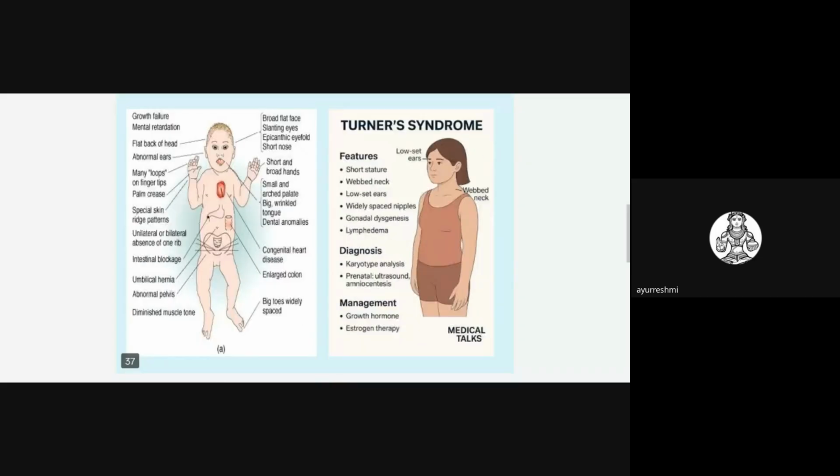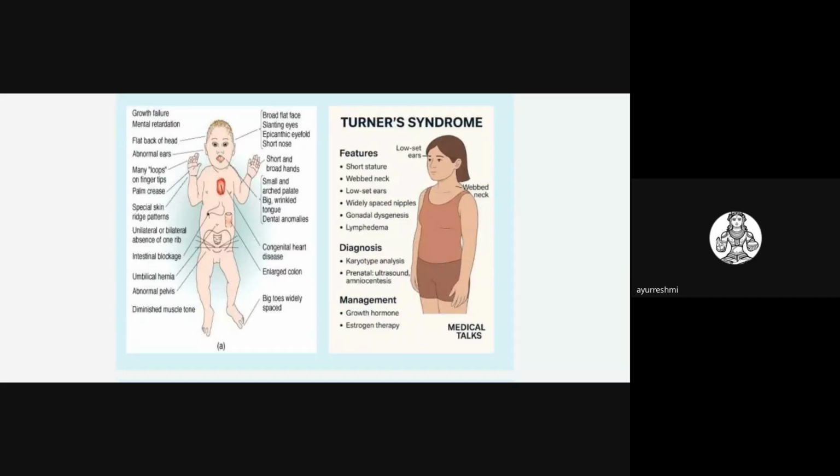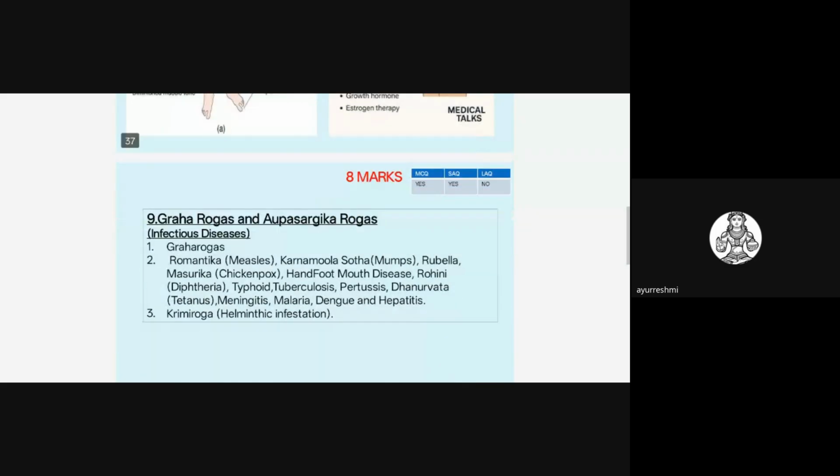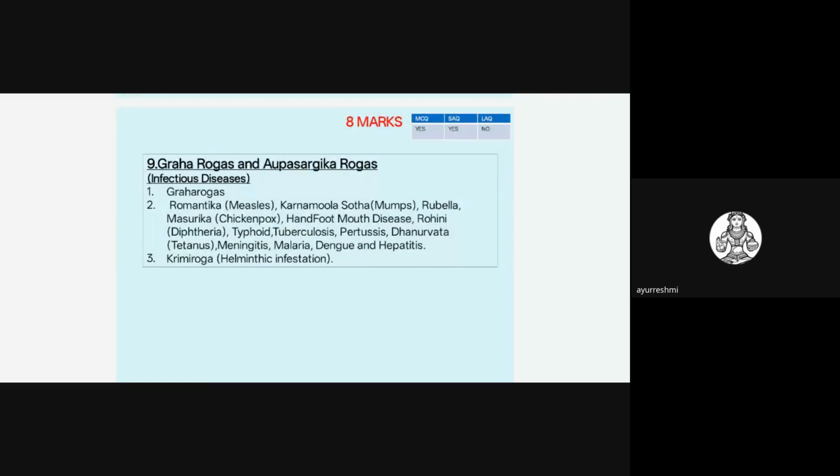Turner syndrome and Down syndrome, you all know this, so no need to discuss. There are many other syllabus points. In the Graha Roga and Upasargika Roga, there are the infectious disorders. They will ask one MCQ question and one SAQ question on this, and three MCQ questions on this syllabus topic.